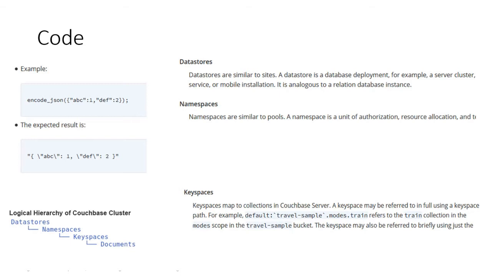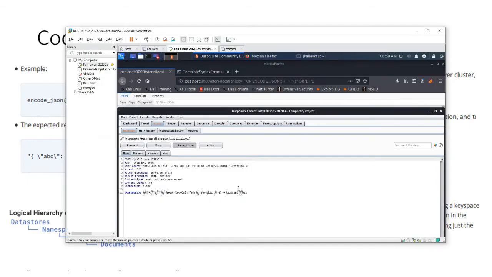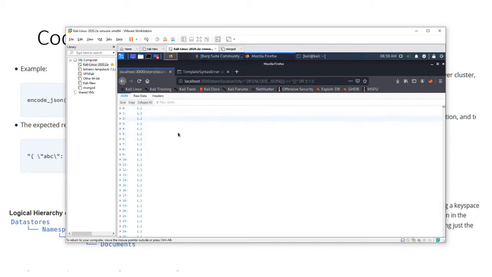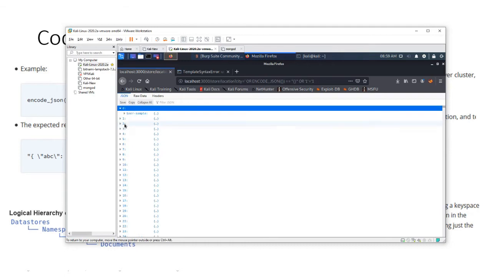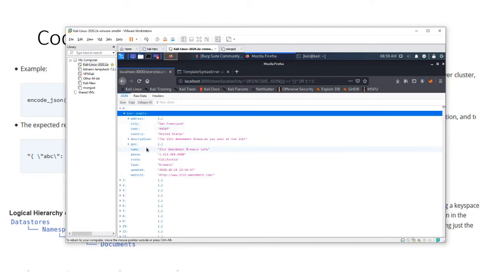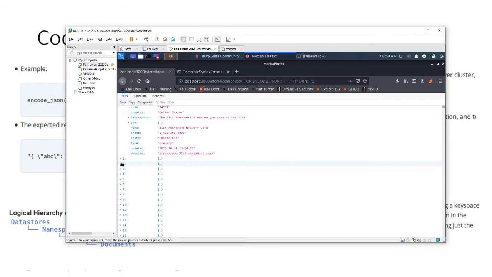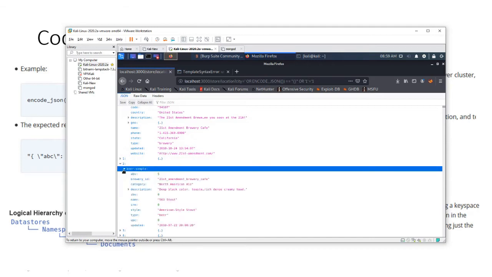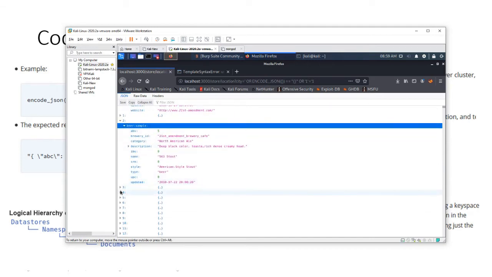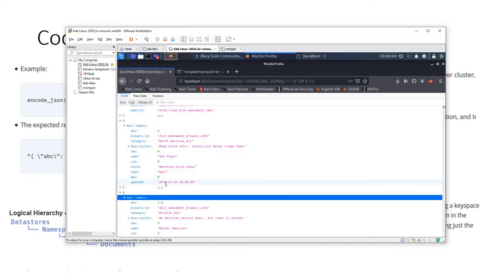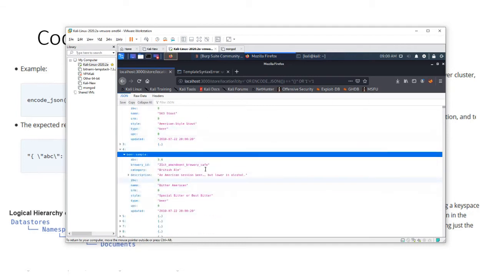Now let's go back. That's why, if you see here, when you give it like this, can you see, you will get all the information when you give encode dot JSON. So you'll be able to get all this. Now let me try that. One second.